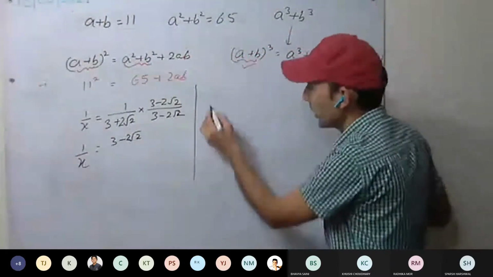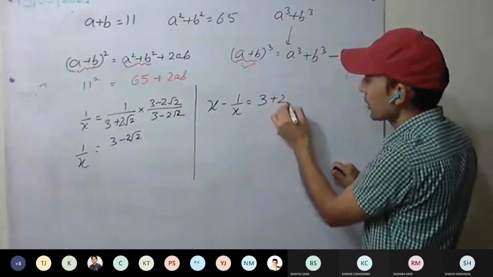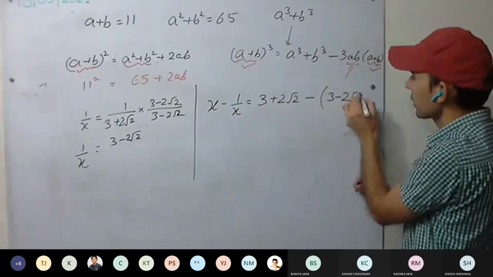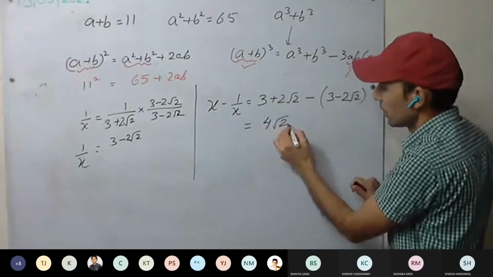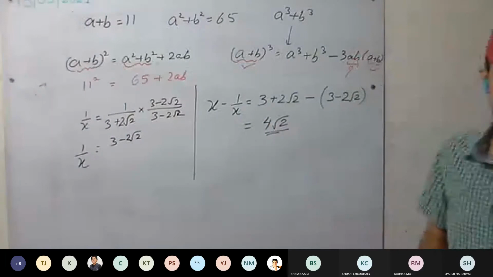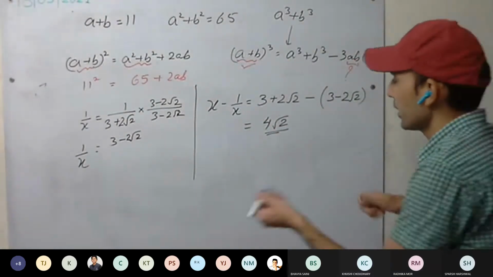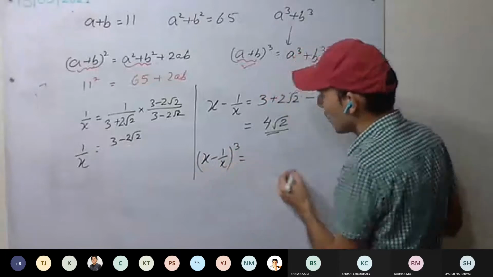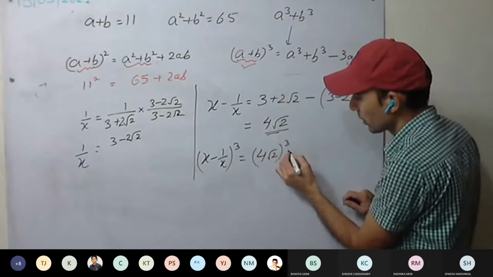Okay. Calculate x minus 1 upon x: 3 plus 2 root 2 minus 3 minus 2 root 2. How much have you got? Have you got this one, everyone? Yes, sir. Now x minus 1 upon x, the whole cube. How much will you get? 4 root 2, the whole cube.